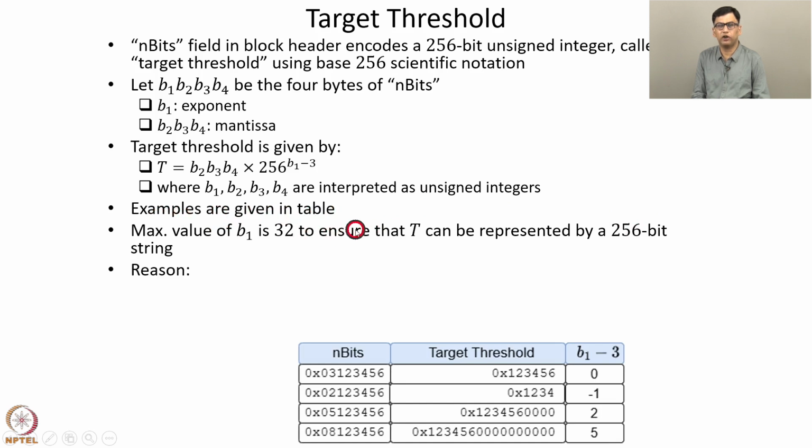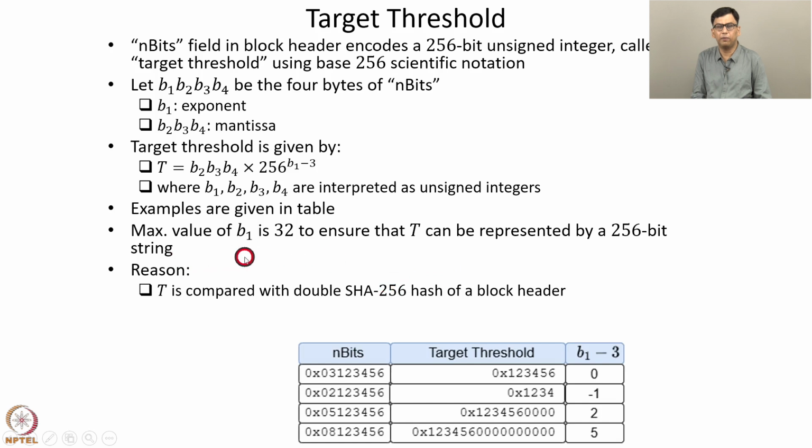So what is the reason for ensuring that t can be represented by a 256-bit string? The reason is that this target threshold t is compared with the double SHA-256 hash of a block header. And recall that the output of a SHA-256 hash, as the name suggests, is a 256-bit string. So since t is compared with the double SHA-256 hash of a certain block header, t is restricted to be a 256-bit string.